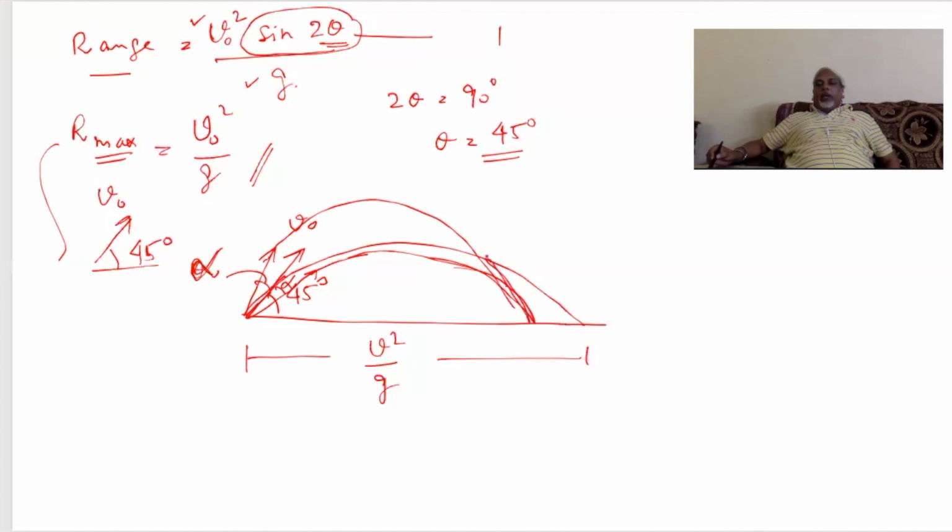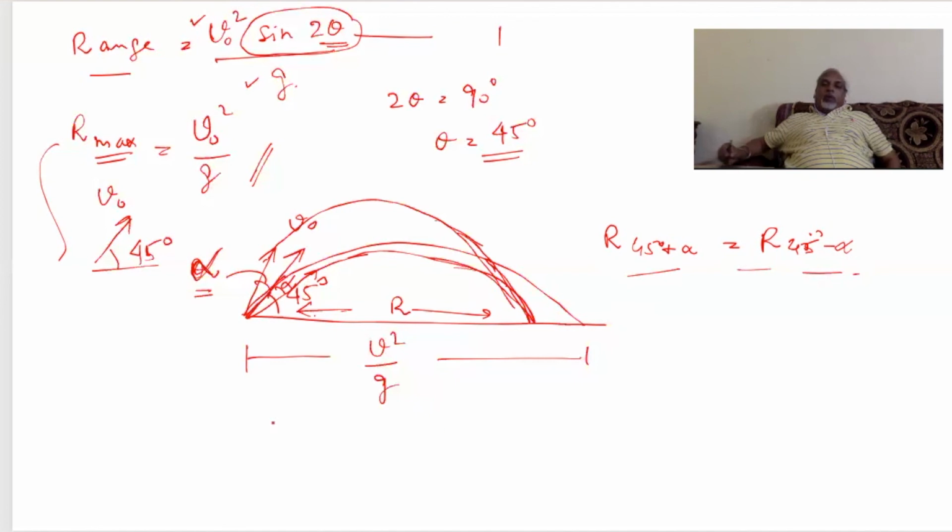And if you are decreasing or increasing the angle by the same alpha, then it will have the same range. Means the range at 45 degrees plus alpha will be the same as the range at 45 degrees minus alpha.